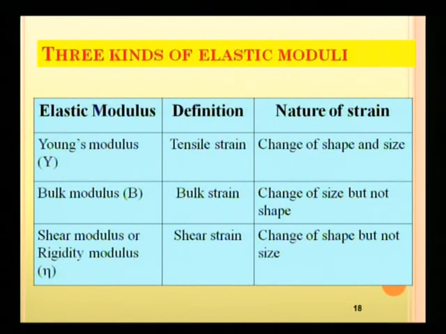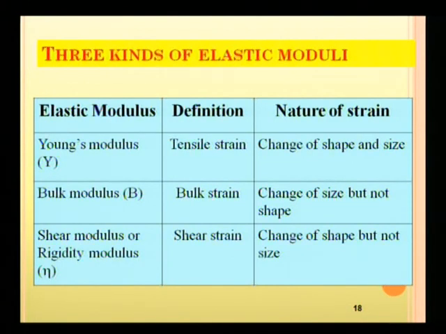There are three types of elastic modulus. First is Young's modulus, second one is bulk modulus, and third one is shear modulus or modulus of rigidity. Young's modulus is related to tensile strain, and this type of stress changes shape as well as size.